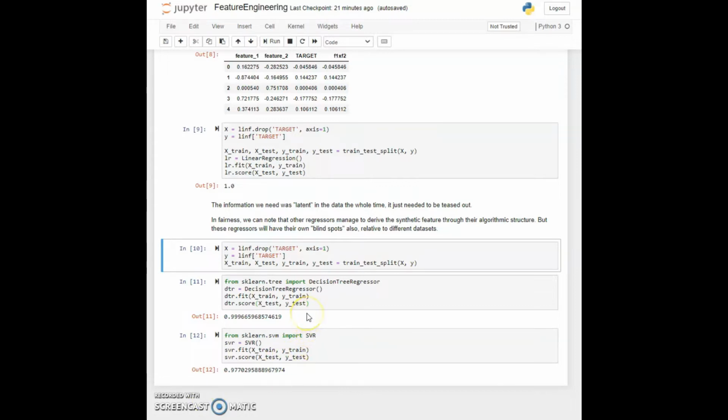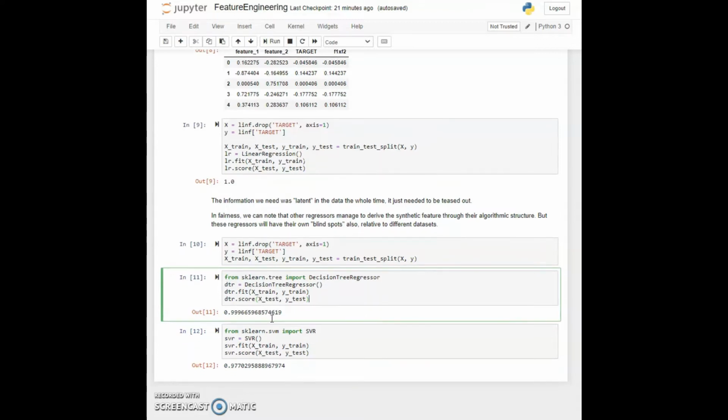So now let's see how the decision tree regressor does based on this data. And so you can see that we haven't engineered a feature here, and it turns out that it actually does quite well. It's not a perfect one, but it's close to 0.99, so it's almost a 1, and it does certainly much better than linear regression when it gave us a 0. So now let's see similarly how a support vector regression does.